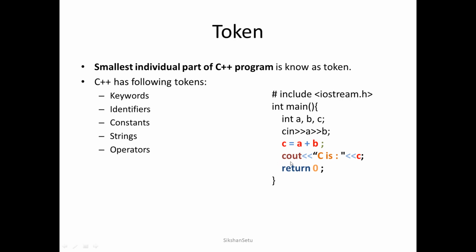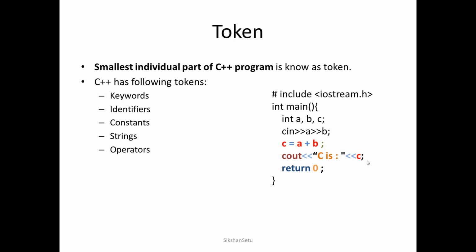Here in this example, cout is one object, this is one operator, then "C is n colon", which is surrounded by double quotation marks, is one string. Then again I have used this particular operator, then C. So C is a variable, or we can say identifier, and semicolon is a special symbol.